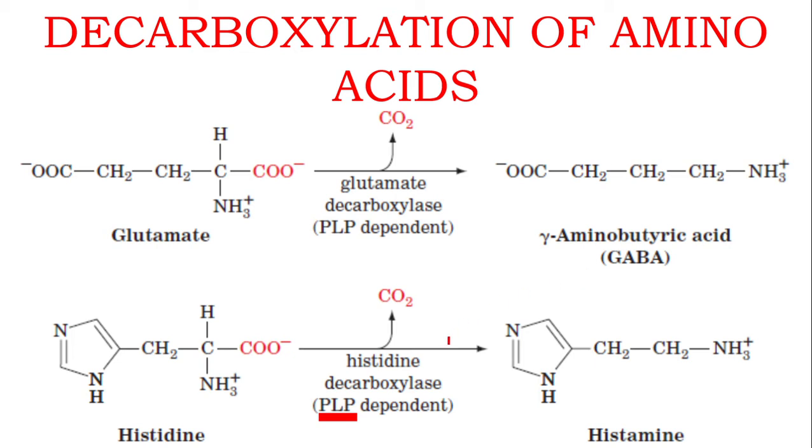While from histidine, histamine is produced. Both gamma amino butyric acid and histamine are important bioactive molecules. Histamine especially acts as a local mediator of allergic responses within the body. So that was decarboxylation of amino acids.